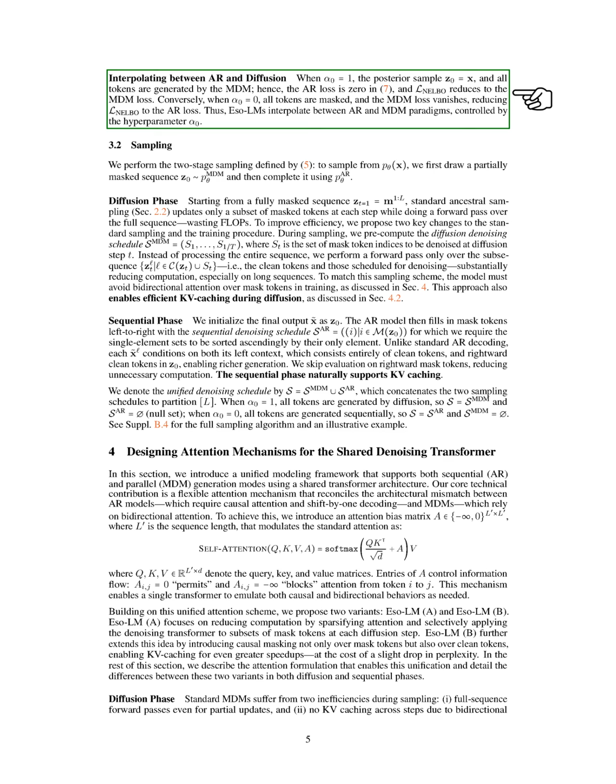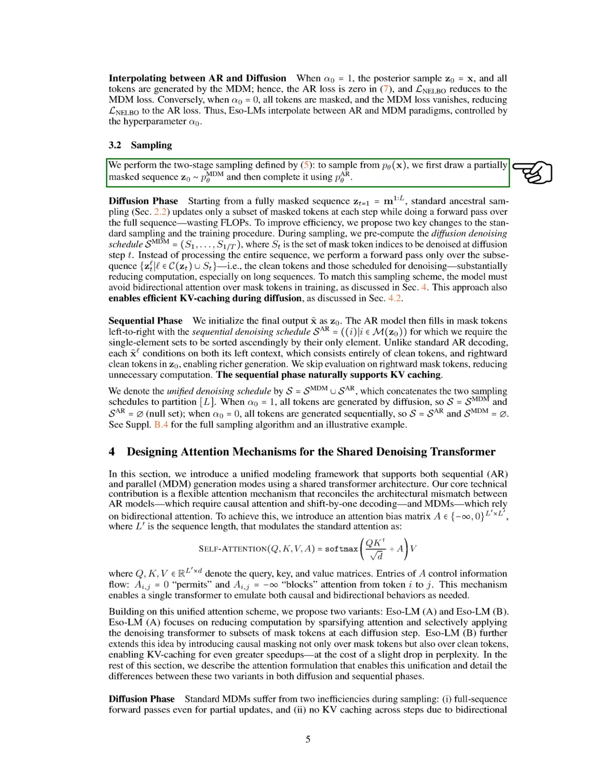On the other hand, when alpha 0 equals 0, all tokens are masked, causing the MDM loss to disappear and the NELBO loss to become the AR loss. Therefore, Eso-LMs allow us to switch between AR and MDM approaches, guided by the hyperparameter alpha 0. For sampling, we follow a two-stage process. First, we sample a partially masked sequence Z0 from the MDM distribution, and then we complete it using the AR distribution. In the diffusion phase, we start with a fully masked sequence Z at time 1.